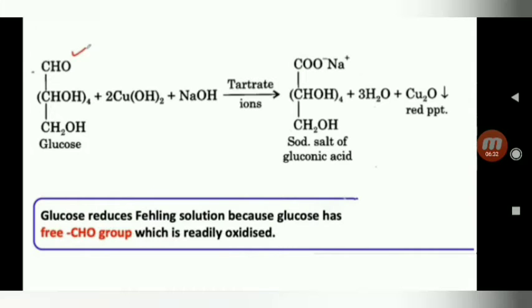You see, glucose reduces Fehling's solution because glucose has a free CHO group, the aldehyde group, so it is readily oxidized. This is the explanation for that question.